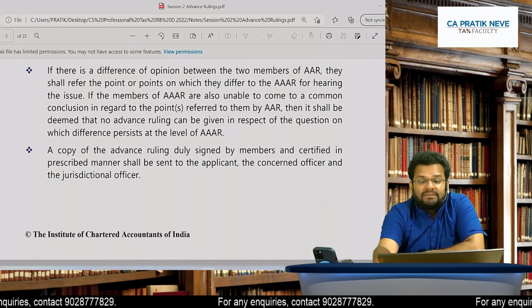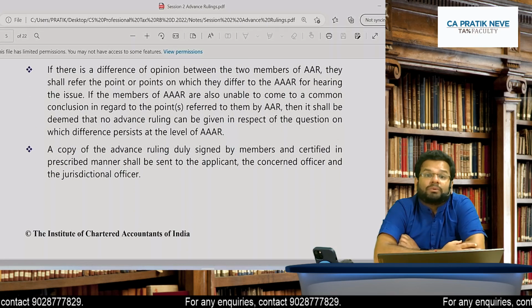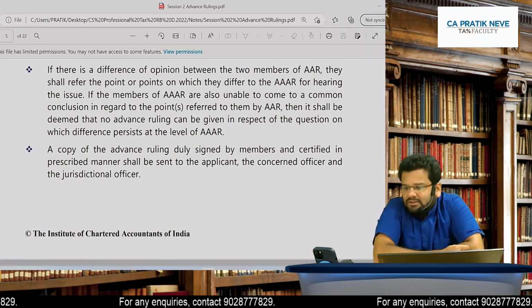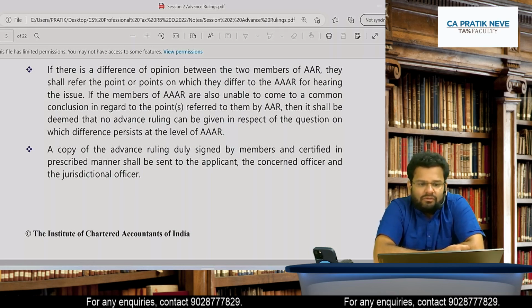And while rejecting this application, reason should be given. That is what they are trying to say. So is it clear, Vanchita? Is this doubt solved? Yes.